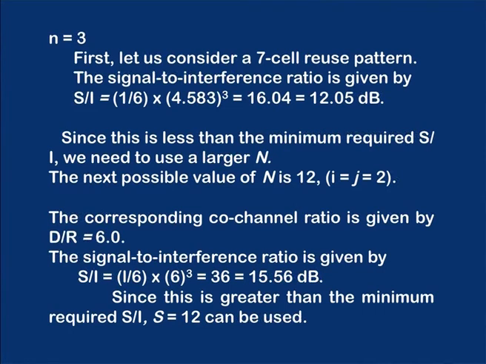The corresponding co-channel ratio for 12 is 6. The signal to interference ratio in this case is 15.56. Since this is greater than the minimum required S by I, a cluster size of 12 can be used. So, when n was 4, we can use the cluster size of 7, but when n is 3, that is not sufficient, you have to use a cluster size of 12.